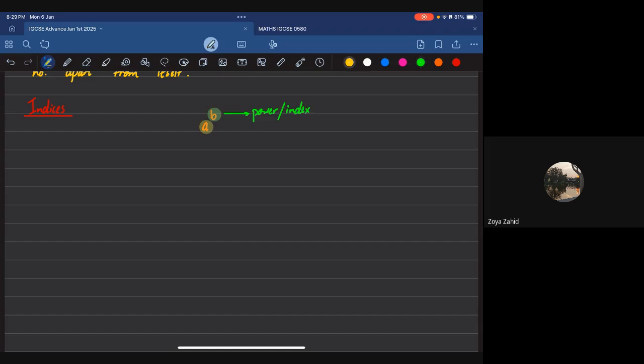And this right here is your base. The base is simply any number, any constant, any variable, whatever it is, that is going to have some sort of power. And writing this down all together is known as writing it down in index form.